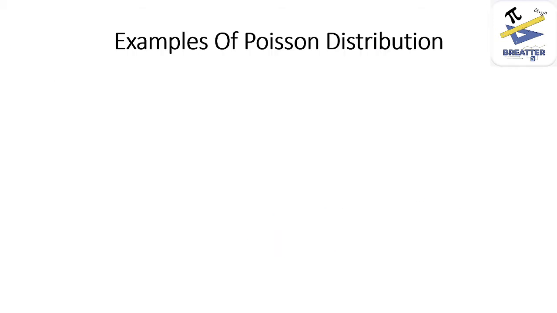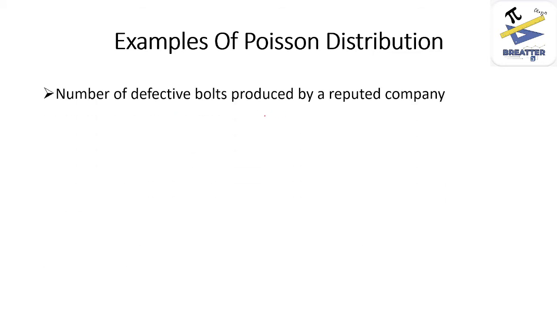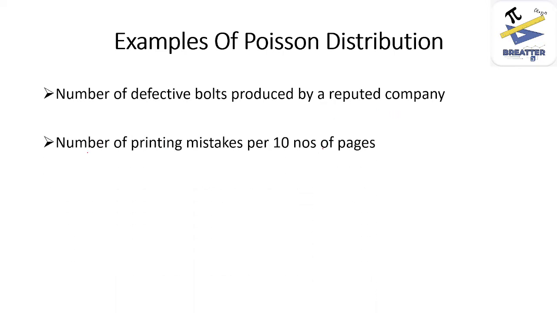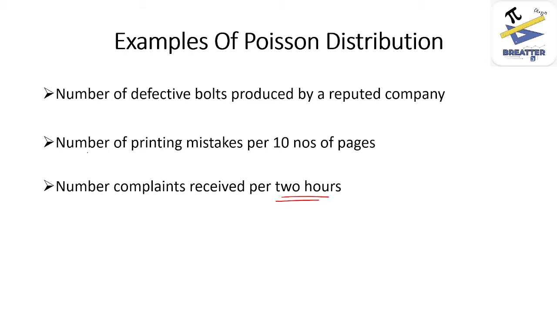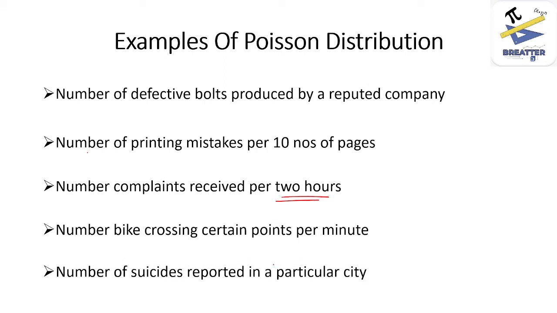Now let's see the real life examples of Poisson distribution. First example is number of defective bolts produced by a reputed company. Second one is number of printing mistakes per 10 pages. Third example is number of complaints received per 2 hours. The time can be anything. I mean, it can be 1 hour, 2 hours, 3 hours, or 12 hours. Fourth one is number of bikes crossing a certain point per minute. And fifth one is number of suicides reported in a particular city. So these are the examples that help us understand Poisson distribution in an easy way.